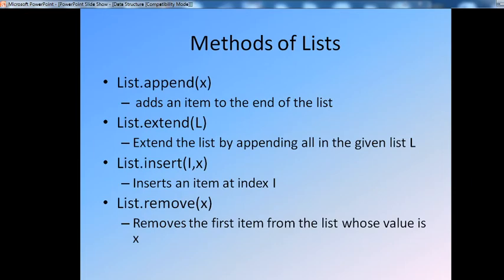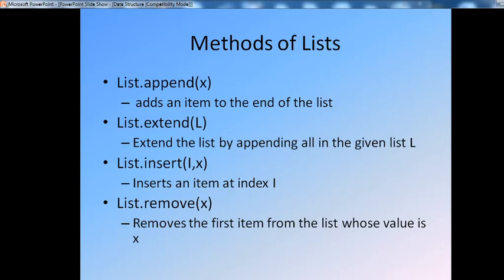Now see the methods of list. What are the methods of list available? list.append adds an atom to the end of a list. If you use this method, list.append, you can add an atom to the end of the list. list.extend, that's capital L, extends the list by appending all items in the given list.